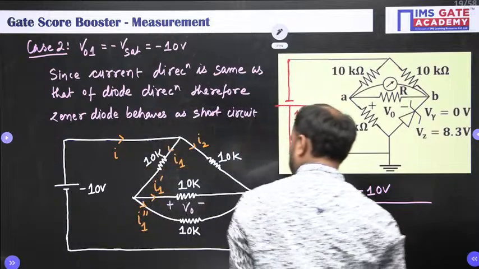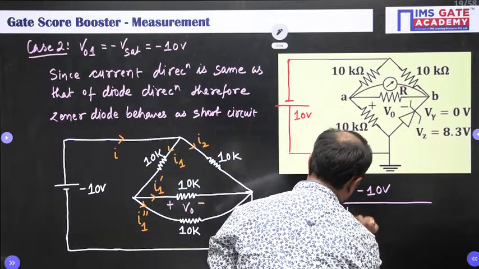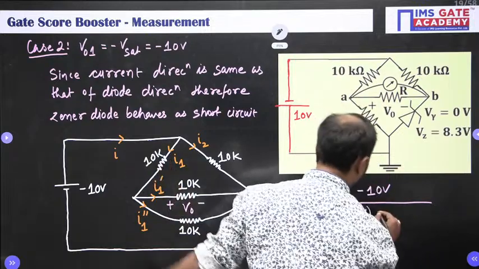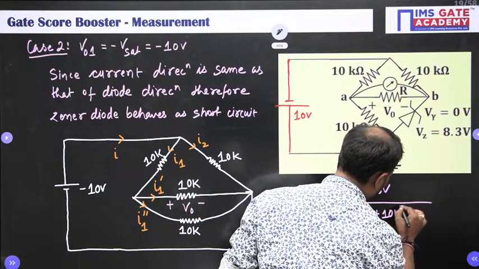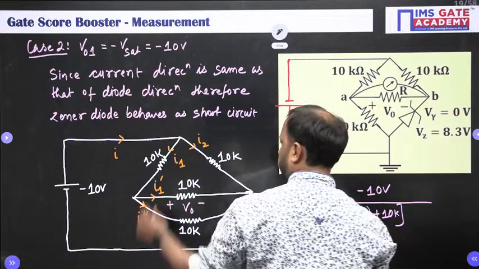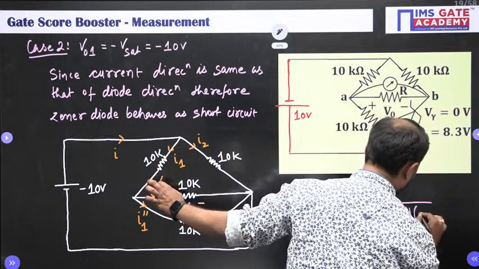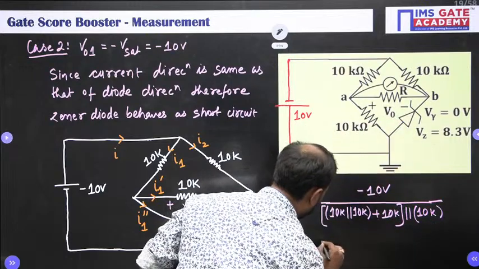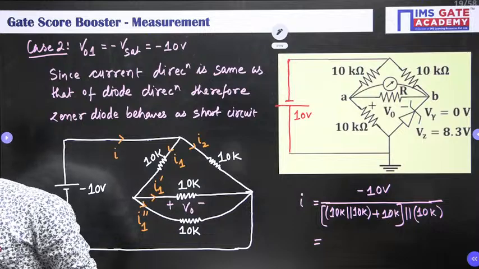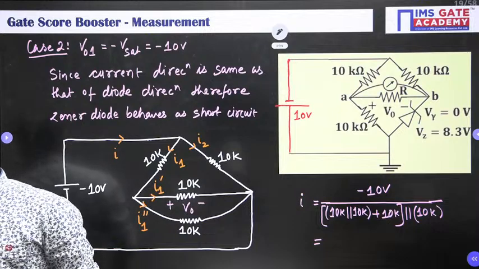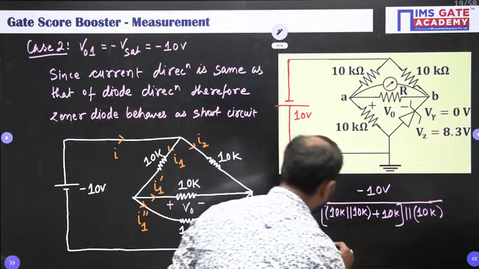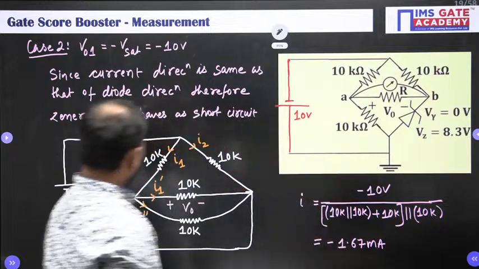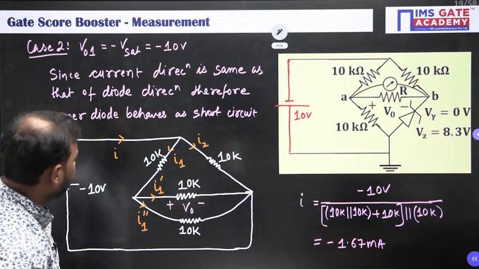So 10K parallel with 10K. Now this will be in series with 10K. Now this all together is in parallel with this 10K. Okay. So on solving this, we will be getting the answer as minus 1.67 milliampere. Now let us find this I1 value.